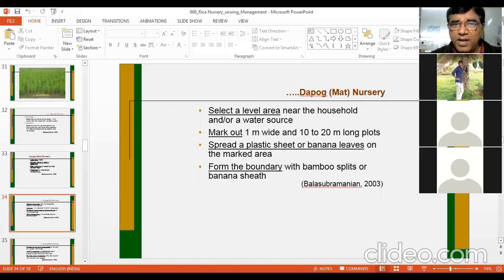Whatever area you have, now you disconnect it from the surface. So spread a plastic sheet or banana leaves on the marked area. Then form the boundary with bamboo splits. All along the polythene or banana leaves on the border area, you put some bamboo splits, or you can make some artificial bunds. Any material can be used, or banana sheath, or pseudo stem, can be used to make artificial bunds around the nursery area.